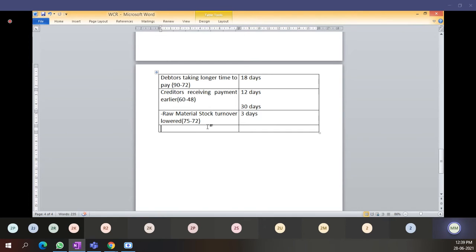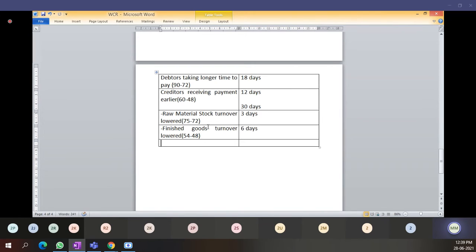For finished goods, turnover lowered from 54 to 48, 6 days. Total for these is 9 days, you can say.